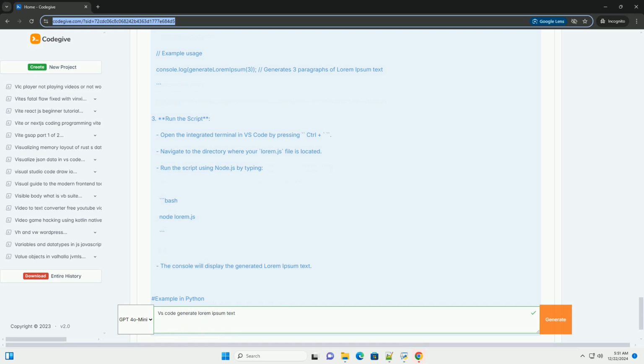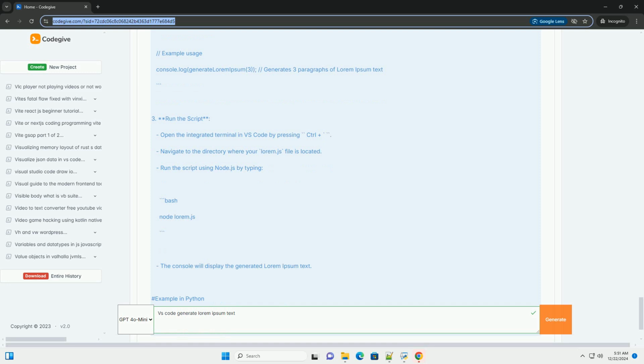3. Run the script. Open the integrated terminal in VS Code by pressing Ctrl+`. Navigate to the directory where your lorem.js file is located. Run the script using Node.js by typing node lorem.js. The console will display the generated lorem ipsum text.